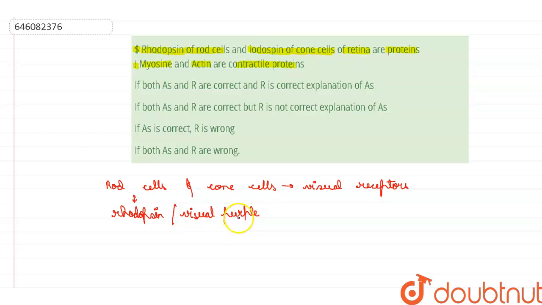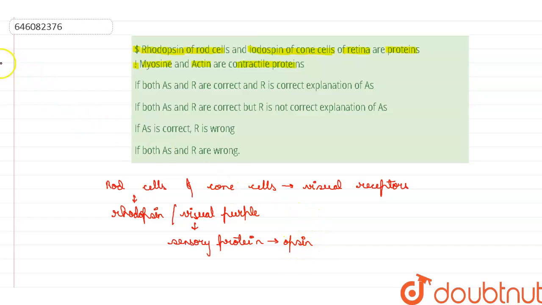It's a pigment containing sensory protein that converts light into electric signals. It contains a sensory protein known as opsin protein, and it converts the light into electric signals. And this rhodopsin is found in a wide range of organisms.